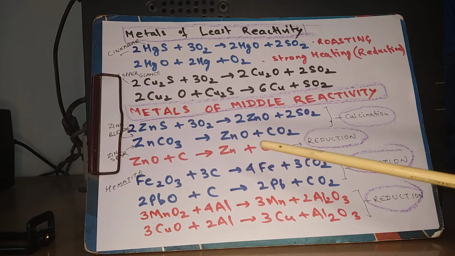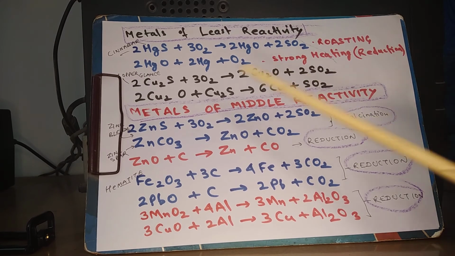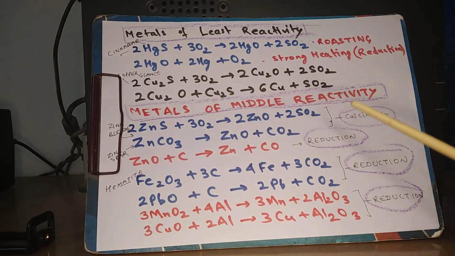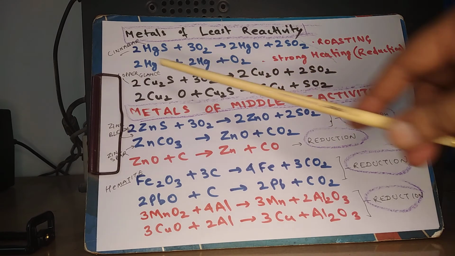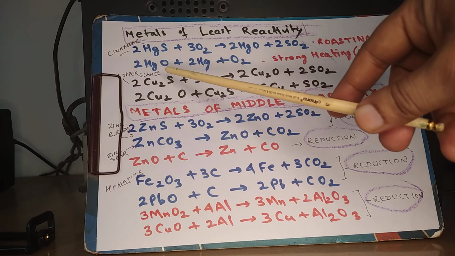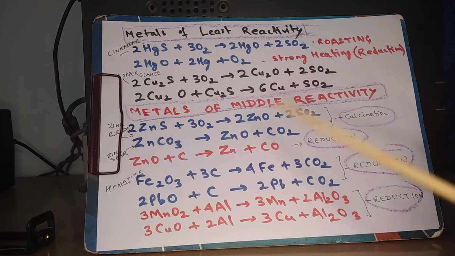Both these processes give oxides. Once we get oxides, oxides are subjected to a reduction process to get metals. So here 2HgO gives Hg and O2, and copper oxide gives copper.